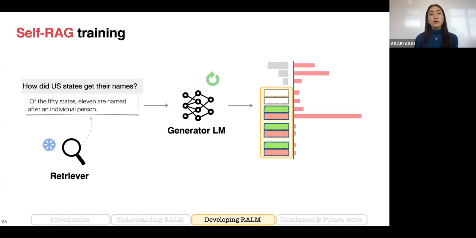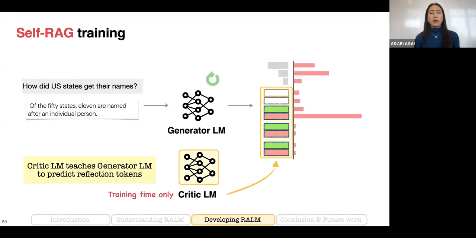We trained the generator language model so that it can output tokens from the normal vocabulary and also the reflection tokens. To make the model learn to predict appropriate reflection tokens, we use an additional critic language model at training time only, which teaches the generator language model to generate correct reflection tokens.